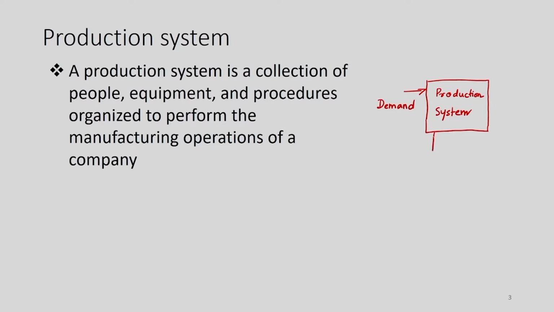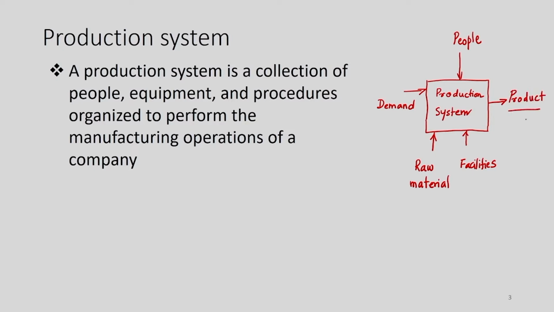This production system is taking in the raw material, the production system is processing the raw material, and that raw material is processed by using the equipment or the facilities. Needless to say, we require the people to control the operations of a production system, and ultimately we will be getting the product.